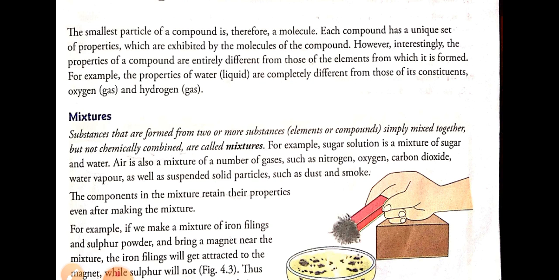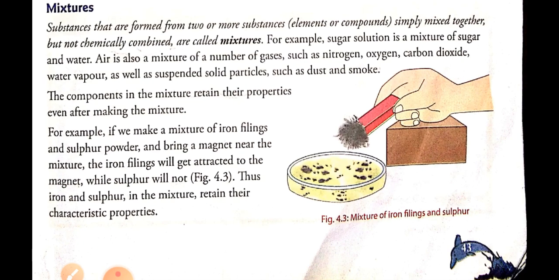Okay. The components in a mixture may retain their properties even after the mixture is made. For example, take some iron filings and add them to sugar.